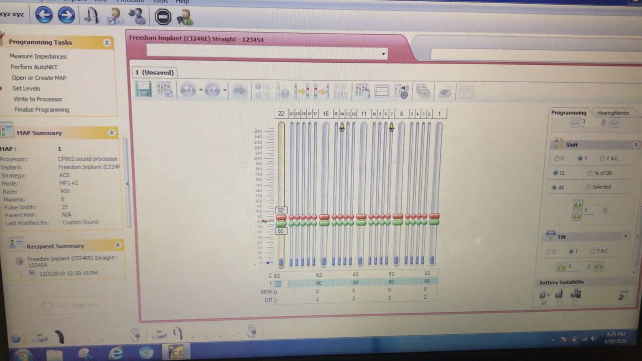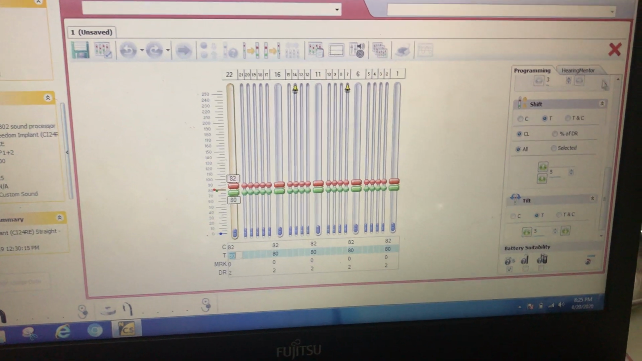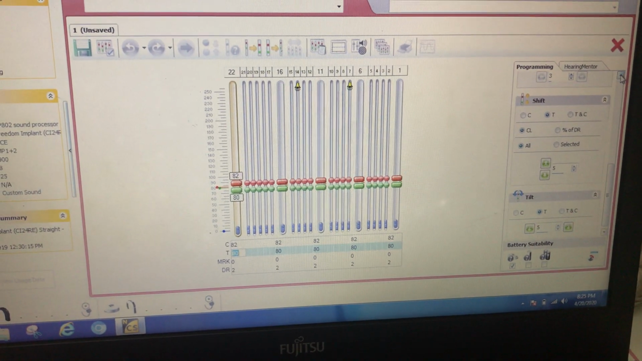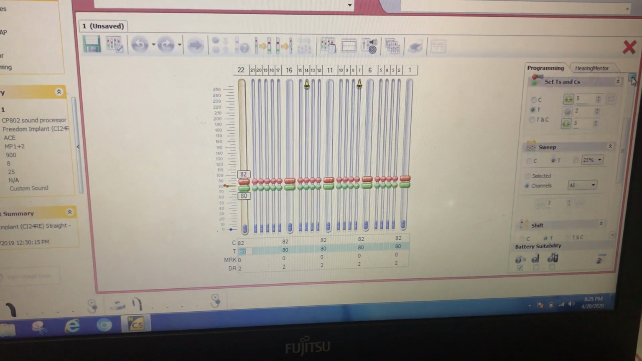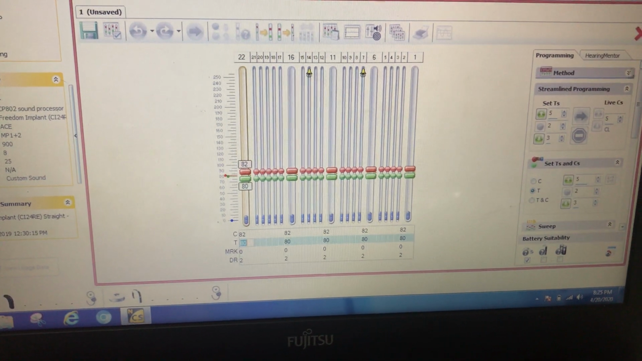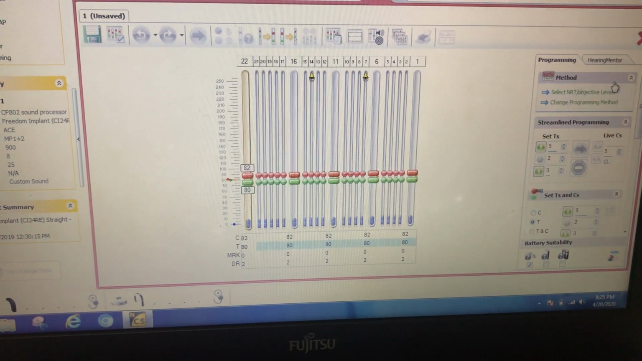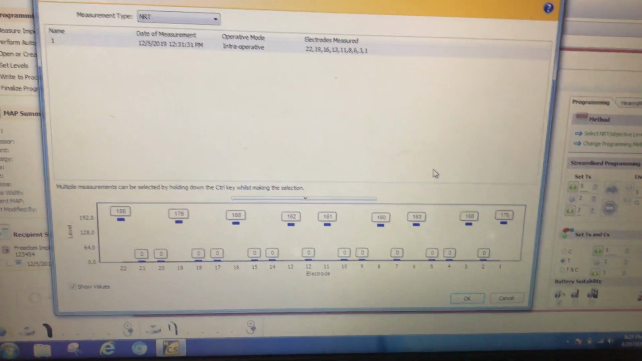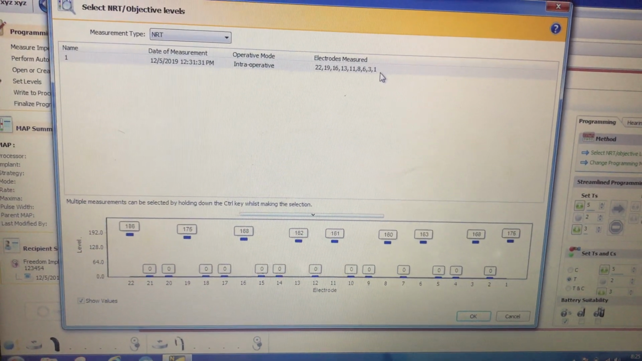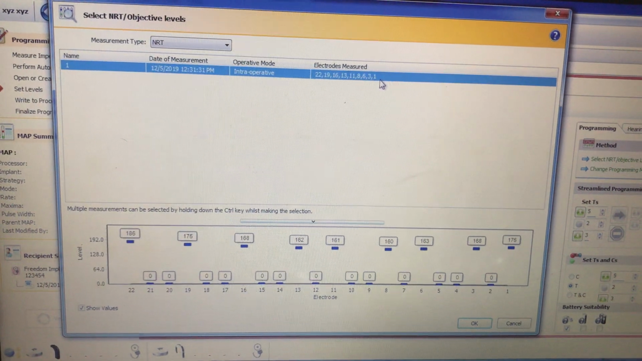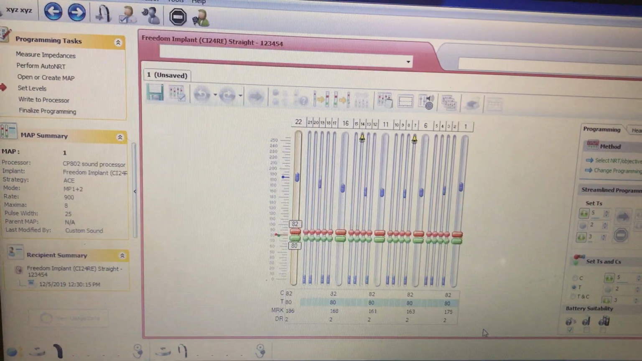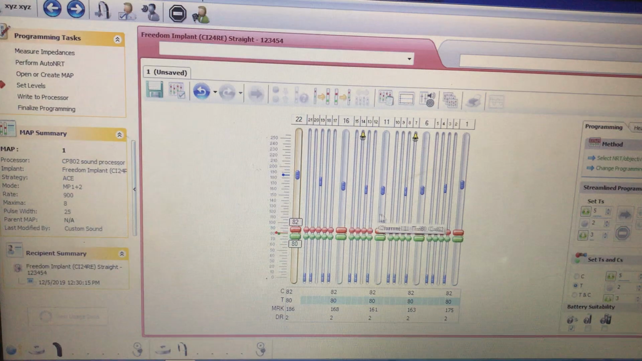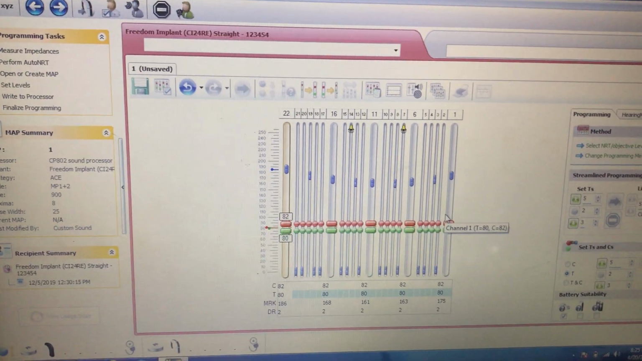Once I say create, I need to go here. I need to make sure that my NRT values are being punched in. I click on this, select NRT values, say I have some intraoperative values with me. I click on that and say okay. And now since I have to make a map like this,